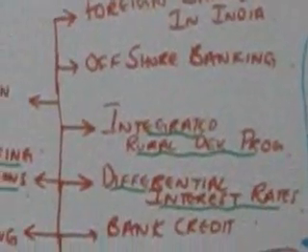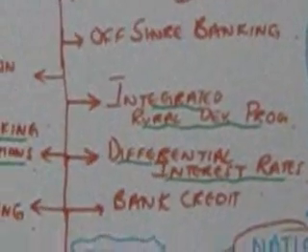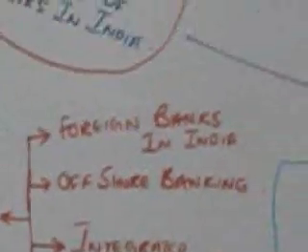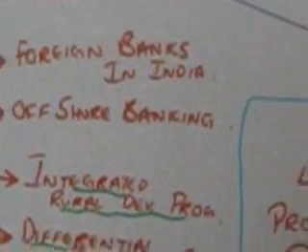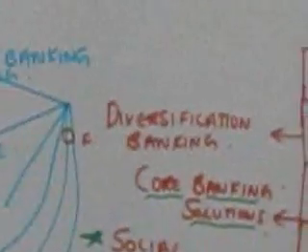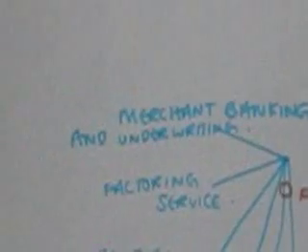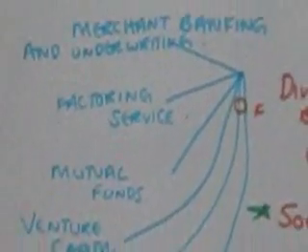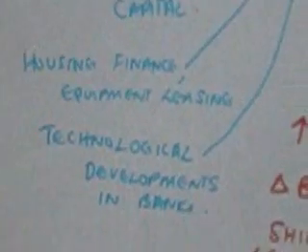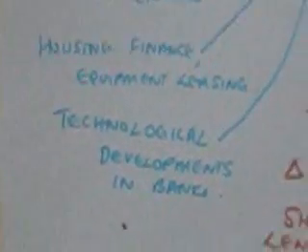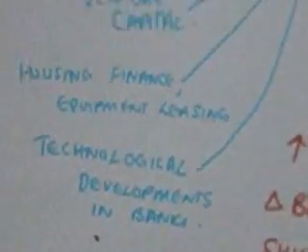Also integrated rural development programs were started, and differential interest rates were provided. Also foreign banks in India were allowed, and offshore banking was also let in. Under diversification of banking, you have merchant banking and underwriting, also factoring services, mutual funds, venture capital, housing finance, equipment leasing, and technological developments in banks.